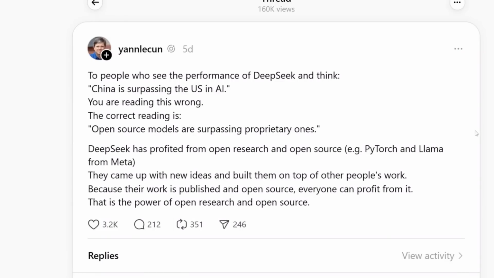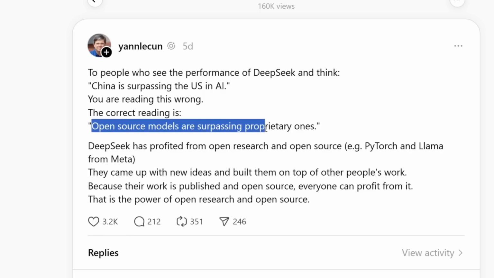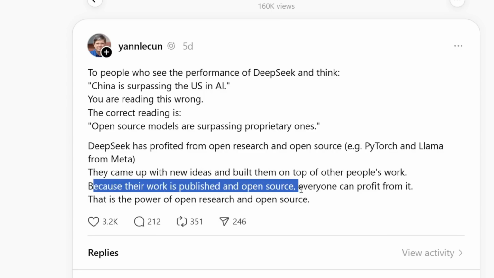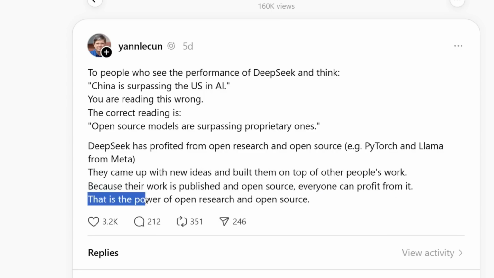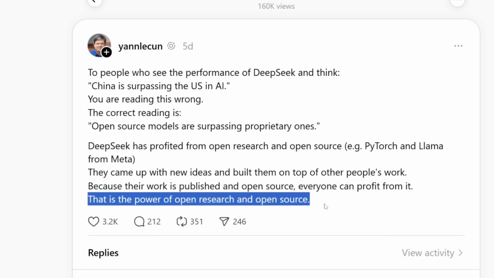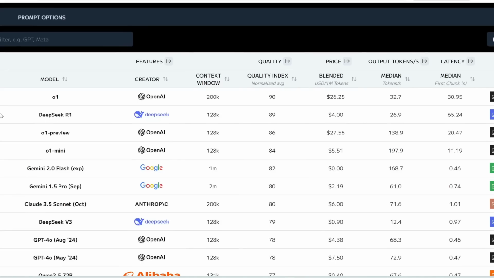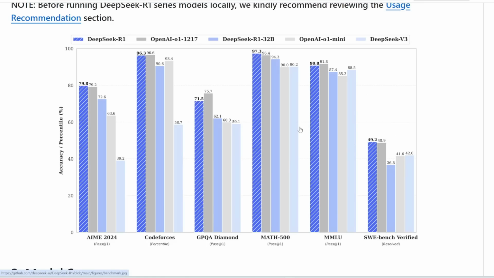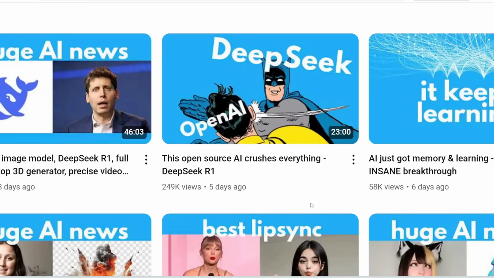Here is what Yann LeCun, chief AI scientist at Meta, has to say. Open source models are surpassing proprietary ones. Because their work is published and open source, everyone can profit from it. That is the power of open research and open source. So now with DeepSeek R1, open source has finally caught up to all the closed source commercial models. Note that except for DeepSeek V3 and DeepSeek R1, the rest of these are closed source.